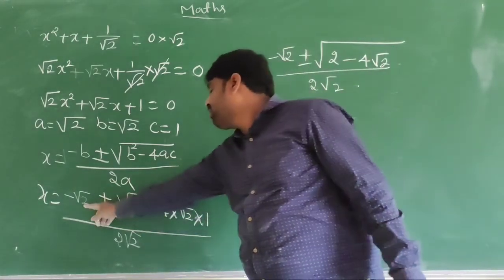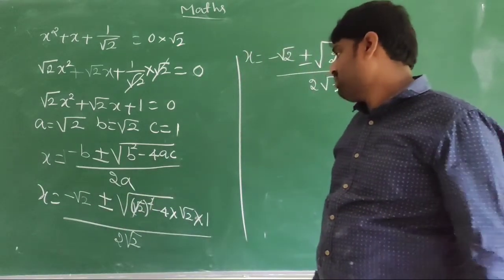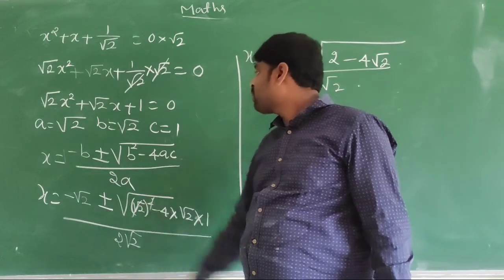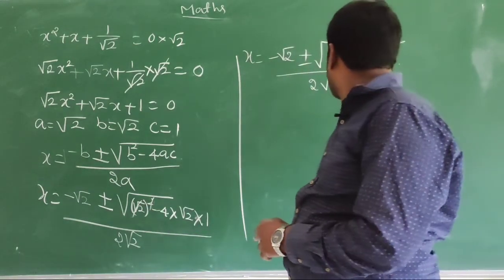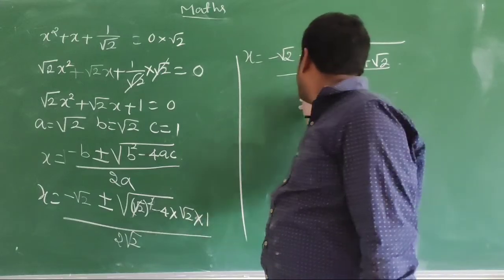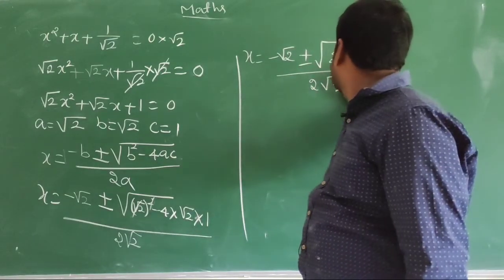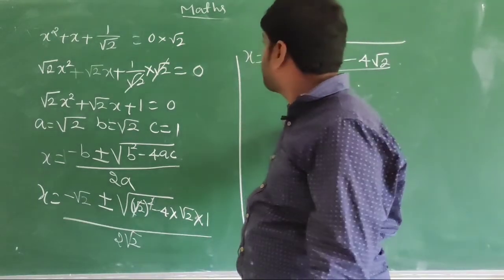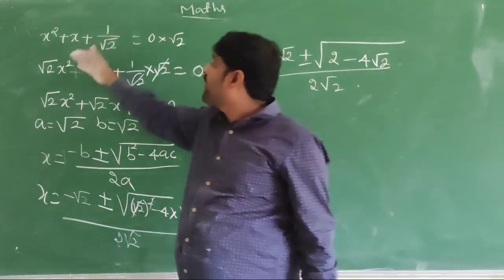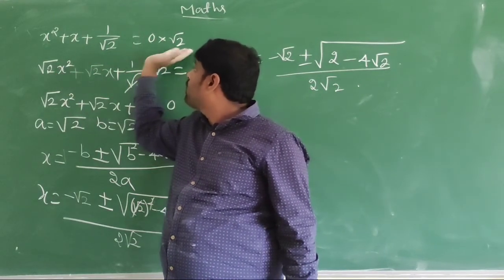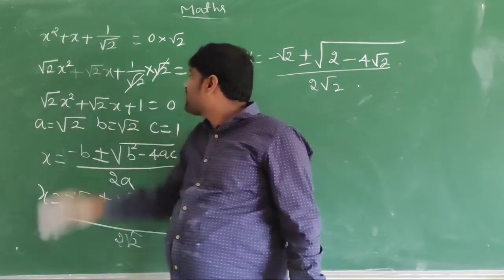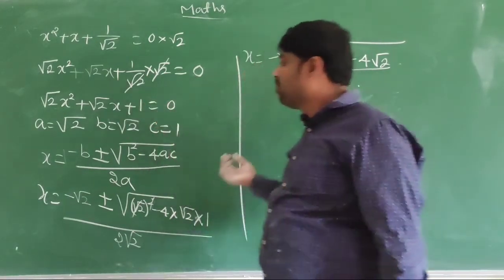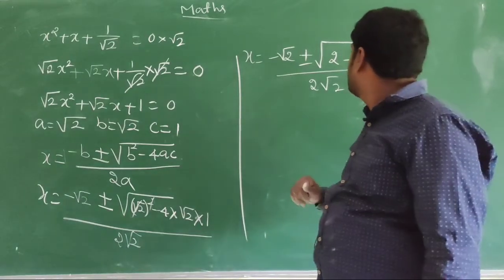x is equal to minus root 2 plus or minus the square root of root 2 whole squared, which is 2, minus 4 into root 2 into 1, divided by 2 root 2, that is 2 minus 2 root 2. Now the solution of this problem: we can multiply the whole equation by root 2, so we get root 2 x squared plus root 2 x plus 1 by root 2 into root 2 equals 0, and the root 2 gets cancelled.